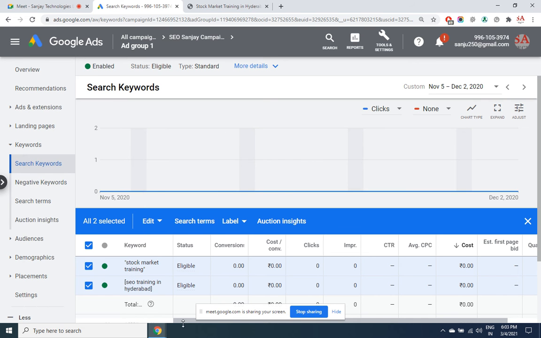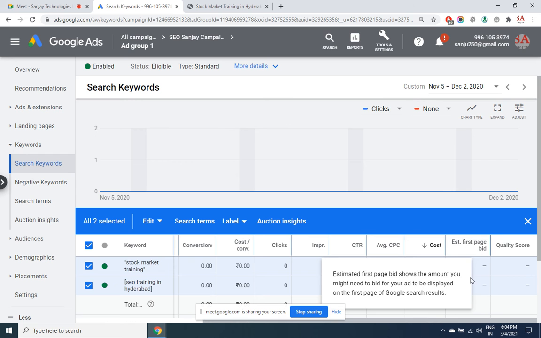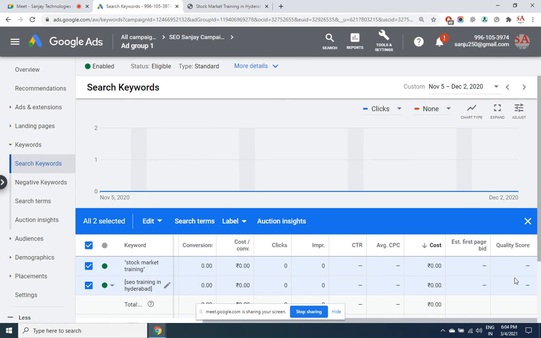While the ads are running, you'll be getting what is the cost, what is the first page bid, what's the quality score. Let me show you a campaign which I've already run here.